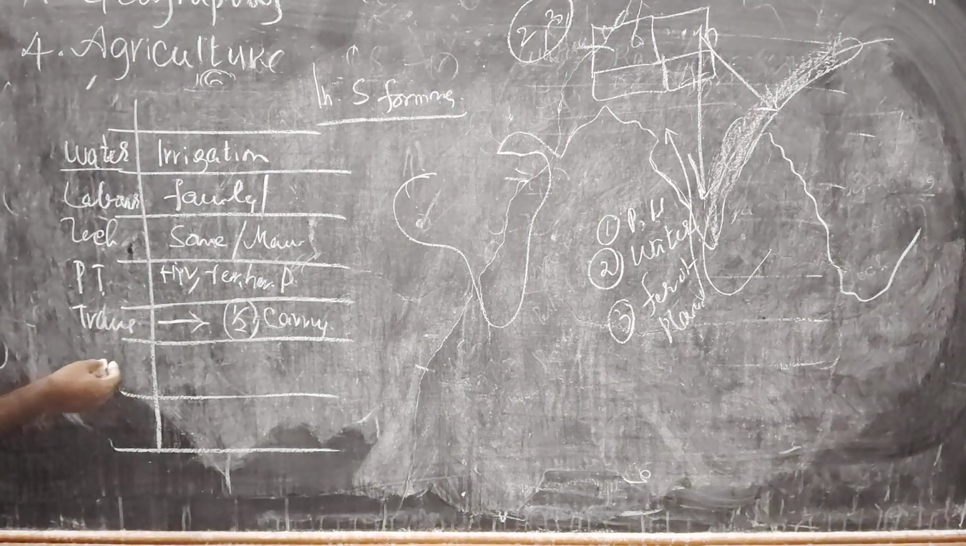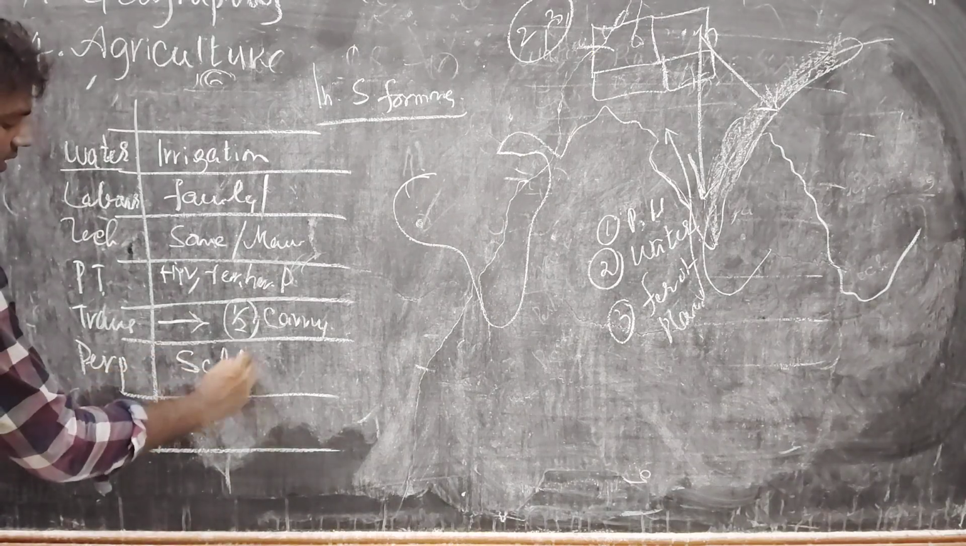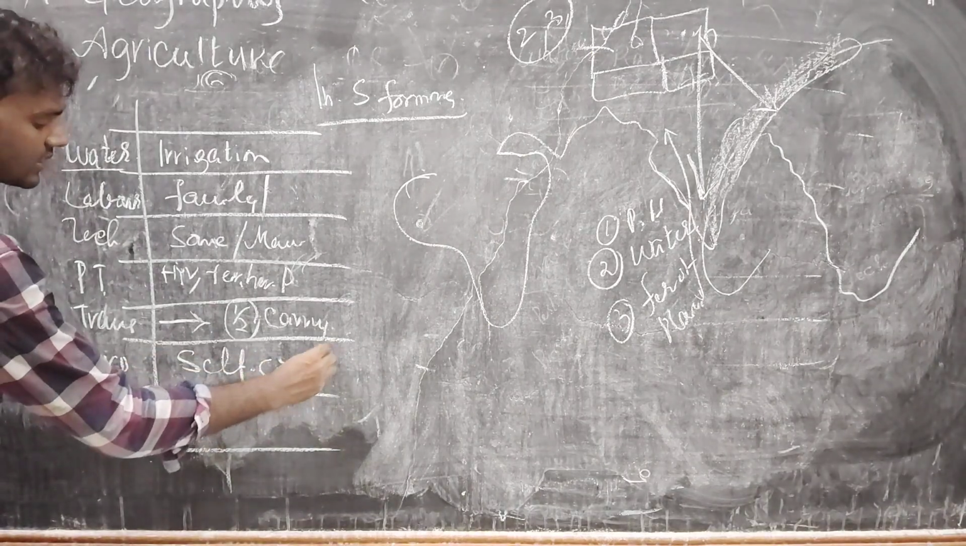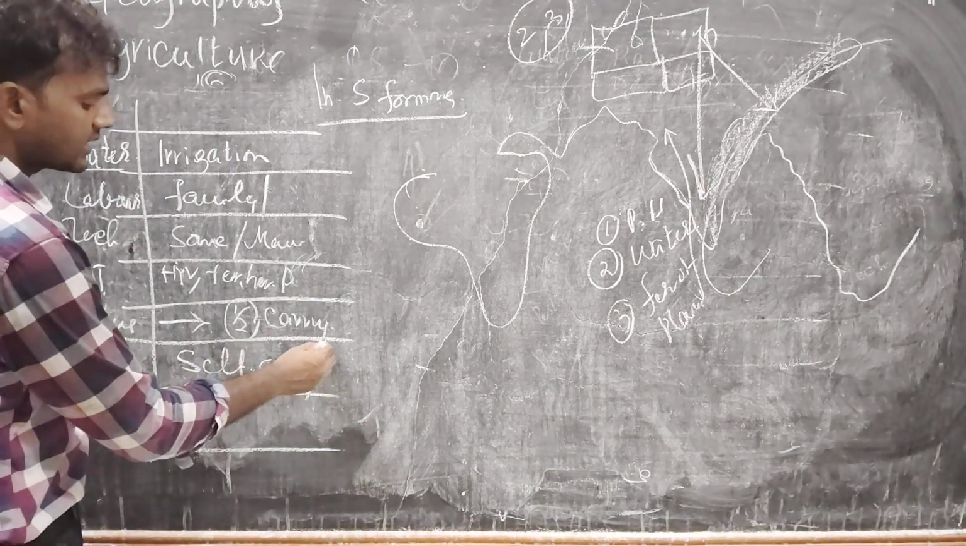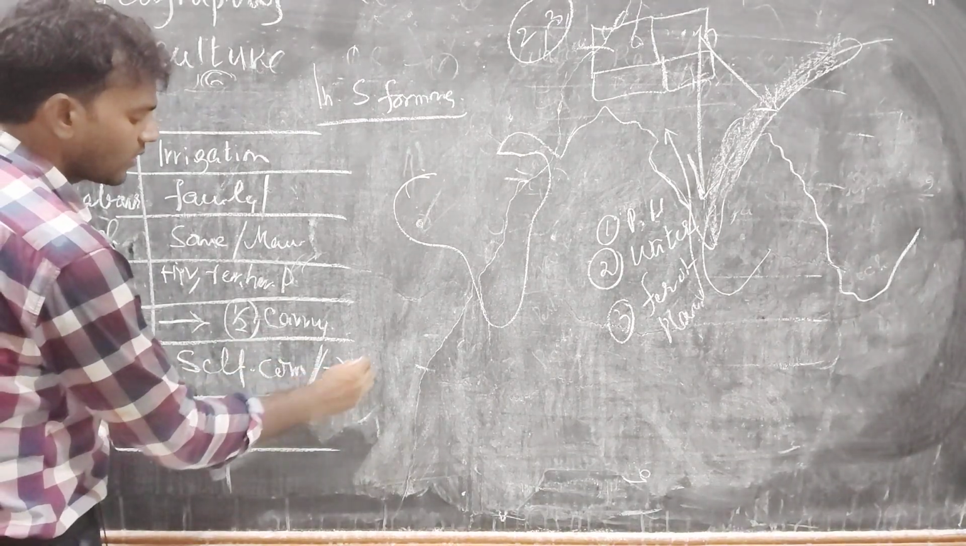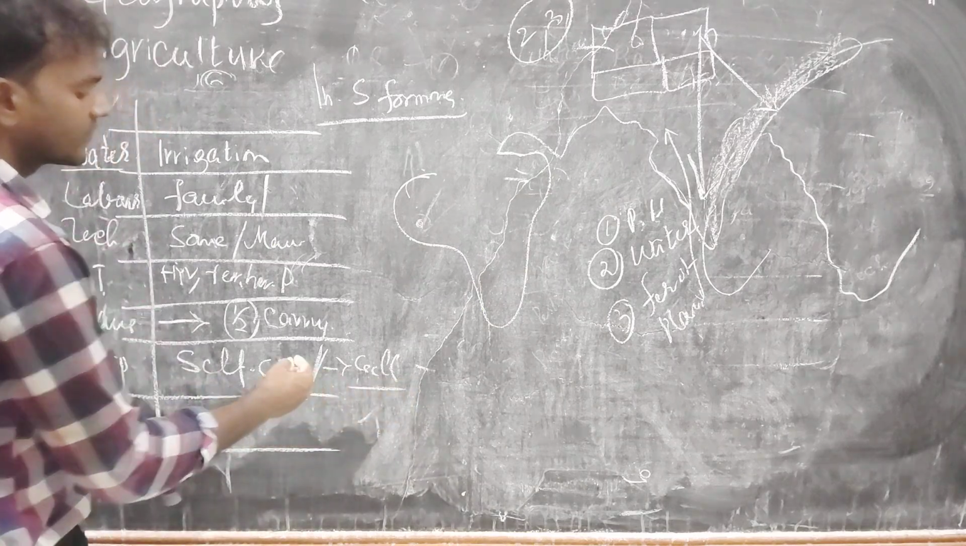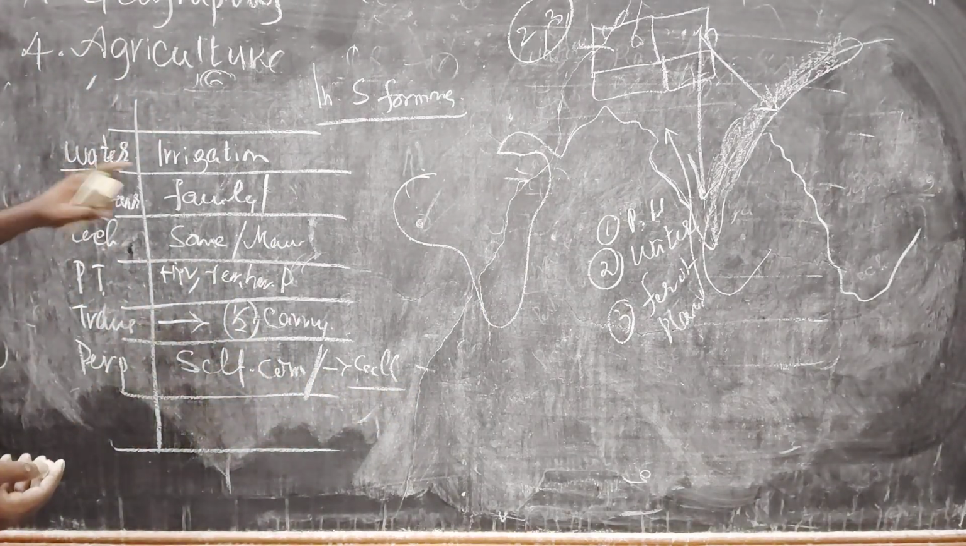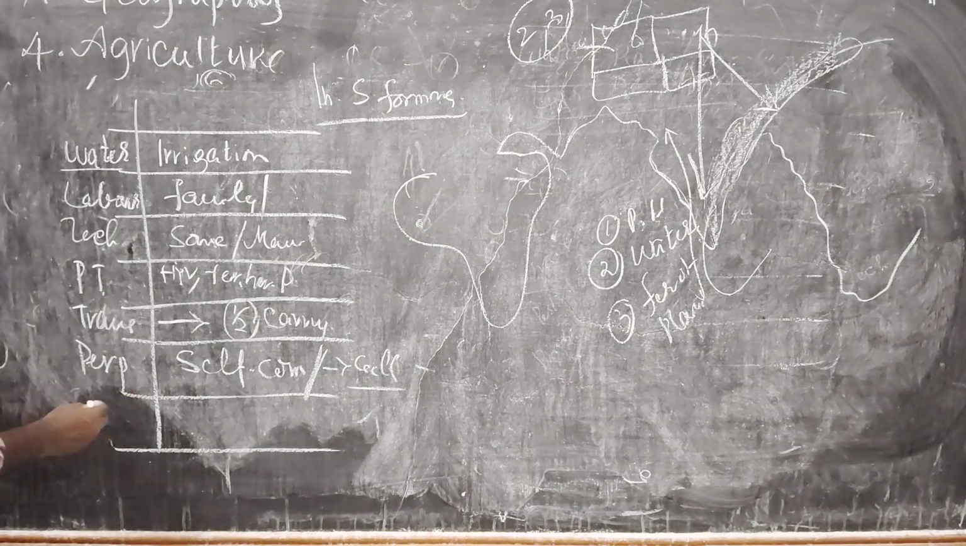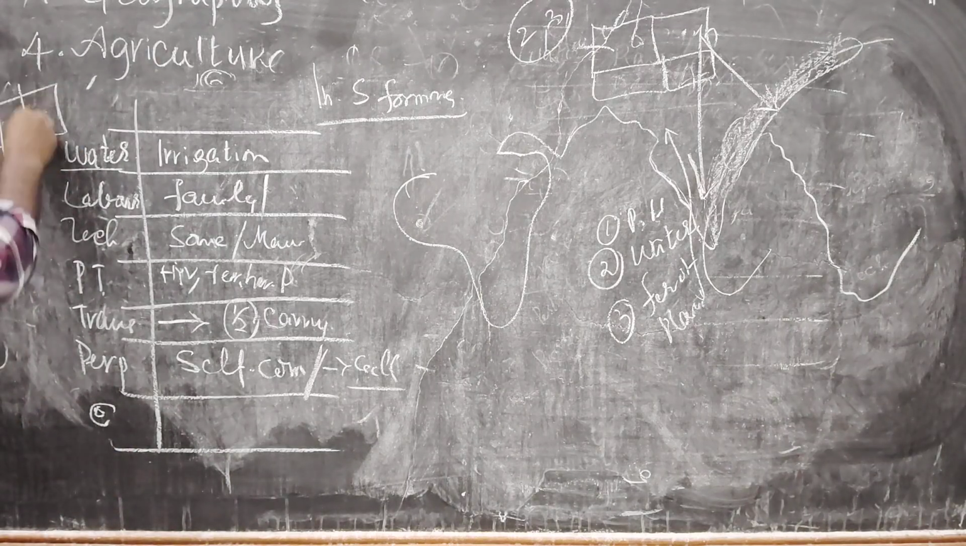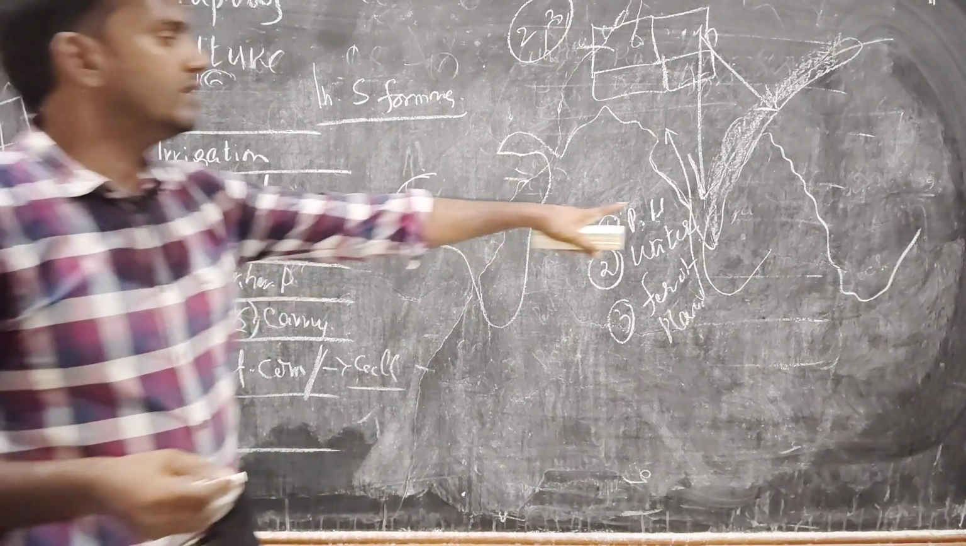And also final thing, purpose. What is the purpose? What is the purpose of cultivation? For self-consumption only. And if there is any extra cereals or pulses or extra crop, they sell in the market. But it is not cultivated for the selling purpose, but it is cultivated for the self-consumption purpose only. Is it clear? Here the land, very important point. Here the size of the land is very, very small. Why? Because here the population is very high.